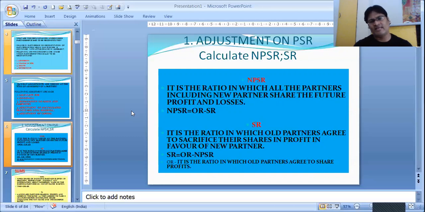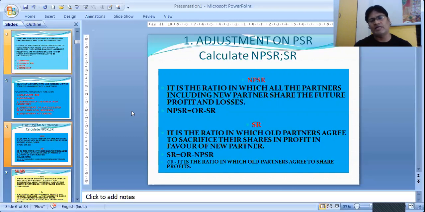And sacrificing ratio is what? It is the ratio in which old partners agree to sacrifice their shares in profit in favor of the new partner. That means the existing partners are giving some part of their shares of profit to the new partner. Old ratio minus new ratio is what they are sacrificing.